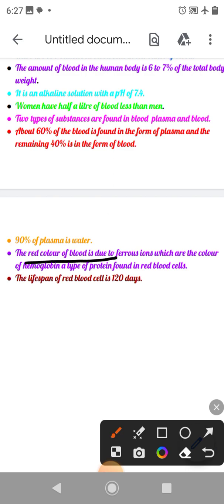The red color of blood is due to ferrous ions, which give hemoglobin its color, a type of protein found in red blood cells. The lifespan of a red blood cell is 120 days.